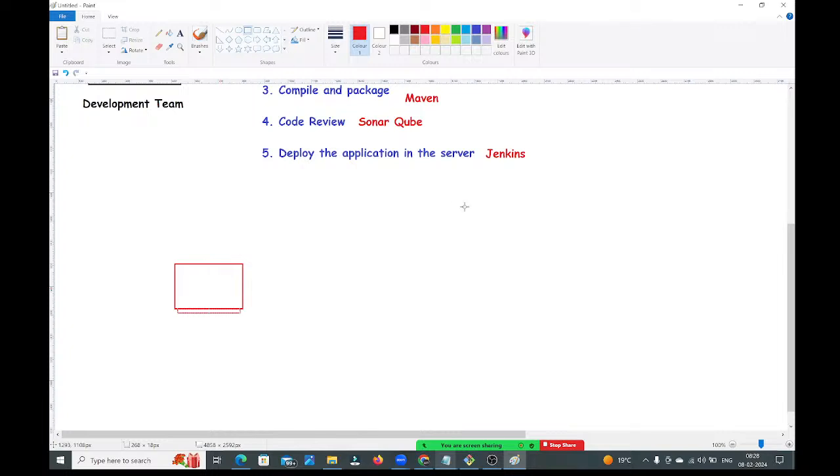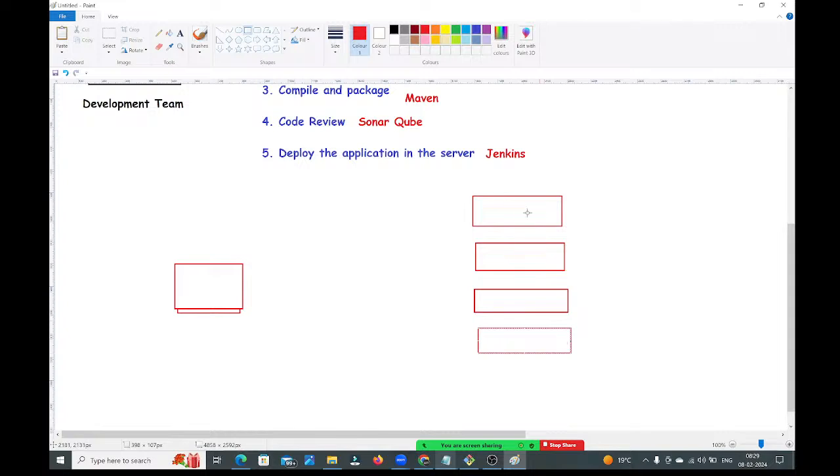Okay. Now, here we have the dev environment, right? SIT environment, right? UAT environment, right? Pre-prod environment, like that several environments are available. We will discuss what all these environments are. Don't worry, guys.